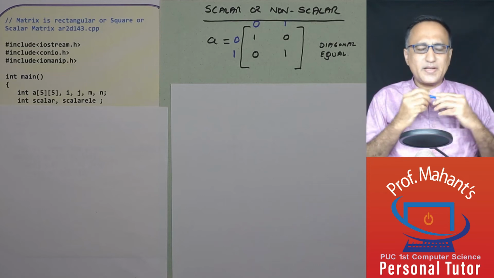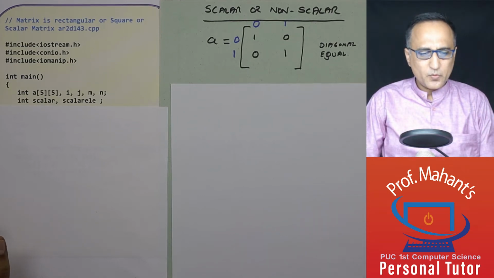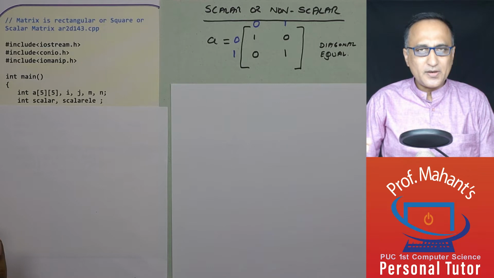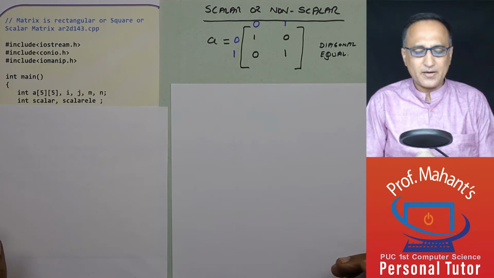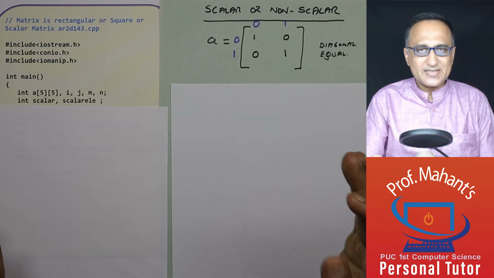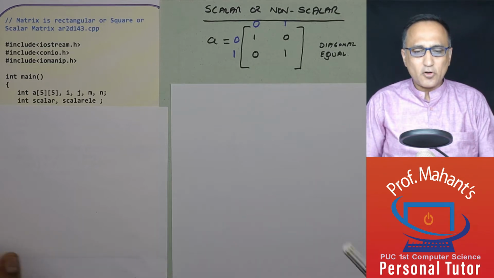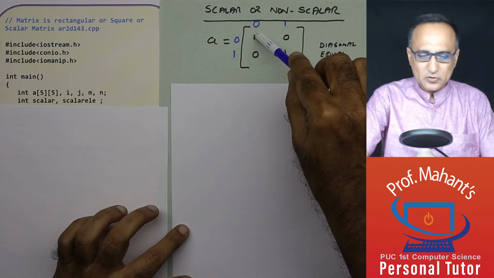We shall now take a look at a C++ program where we are going to determine if an input matrix is a scalar or a non-scalar matrix. A non-scalar matrix will not define it. Let's define a scalar matrix. A scalar matrix is a square matrix in which all the diagonal elements are the same. So this is a diagonal.